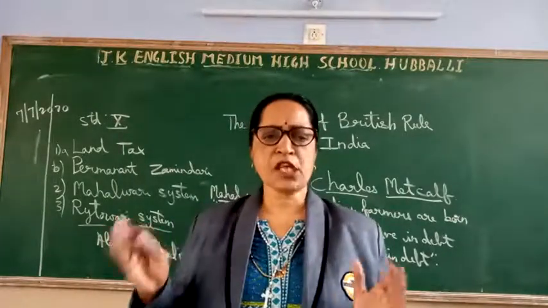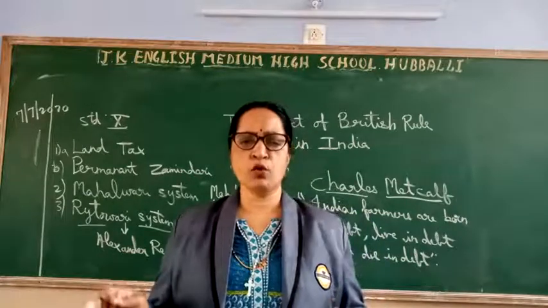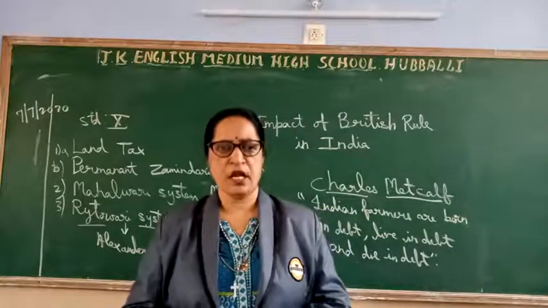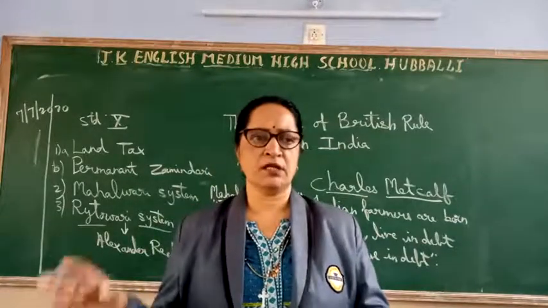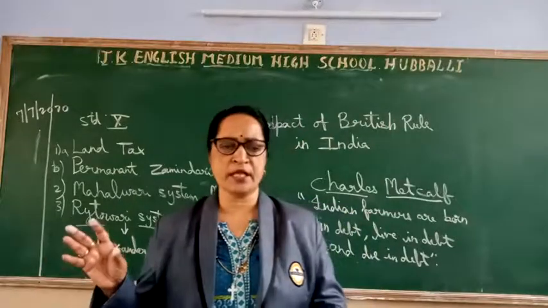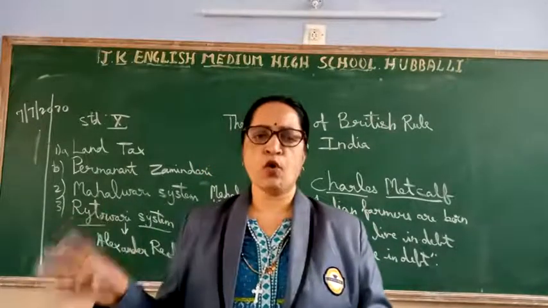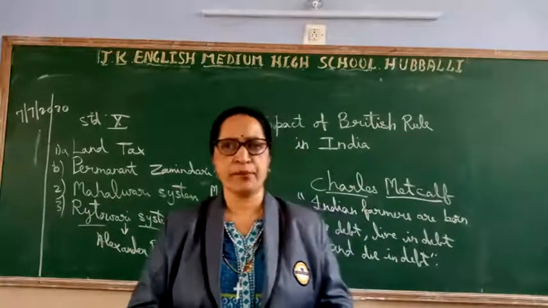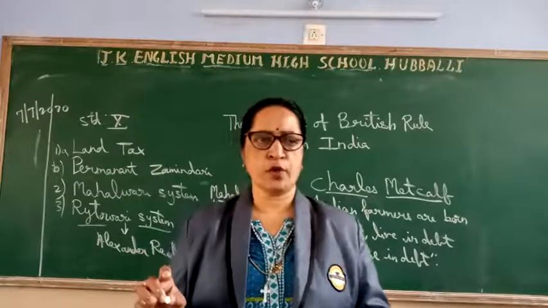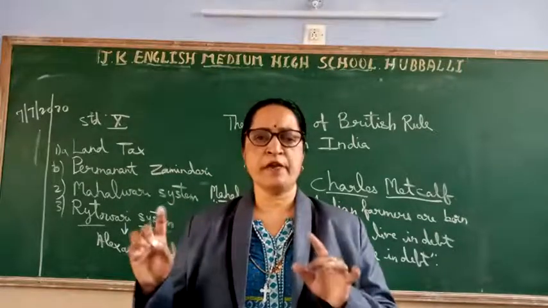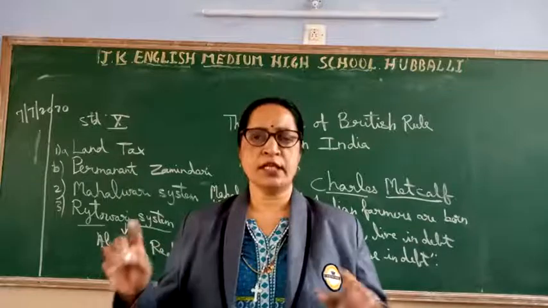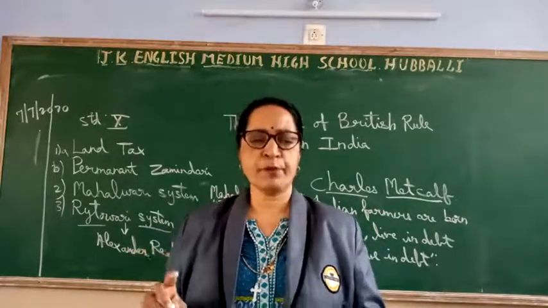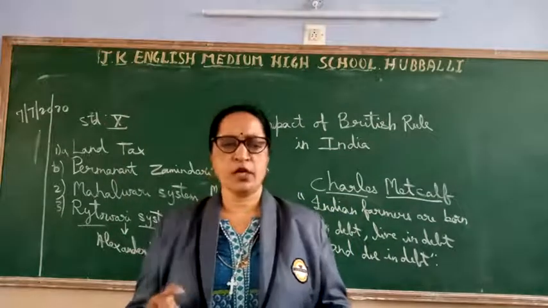So the tiller of the land was who? The tiller of the land was recognized as the owner of the land. Means who is owning the land? The tiller. So the owner had to pay 50% of the produce as land tax to the company government. So according to the Ryotwari system, this link was between the farmers and the company. The farmers, whoever is owning the land, have to pay 50% to the company government.